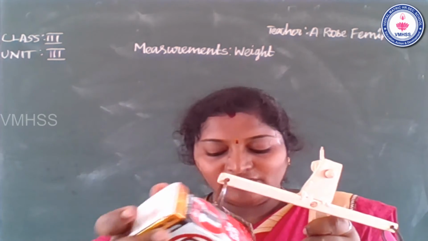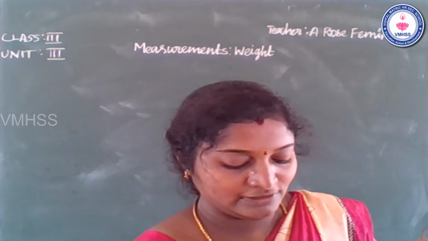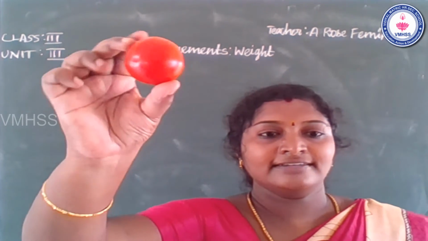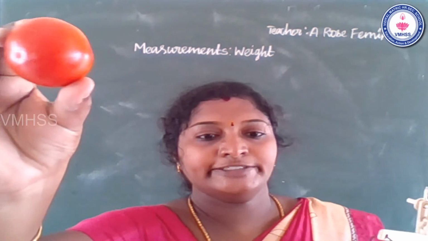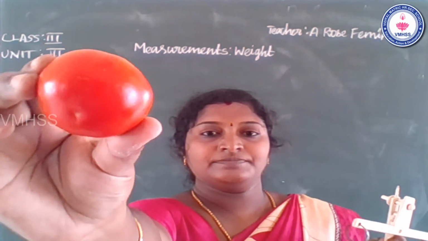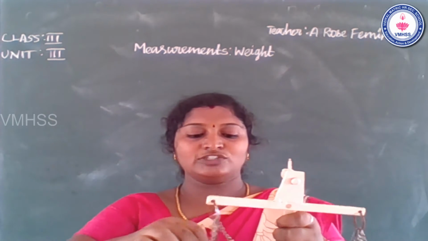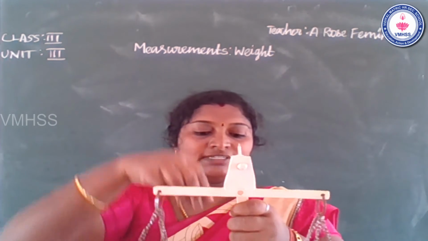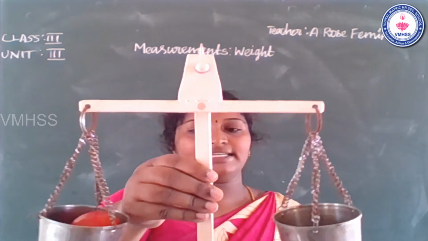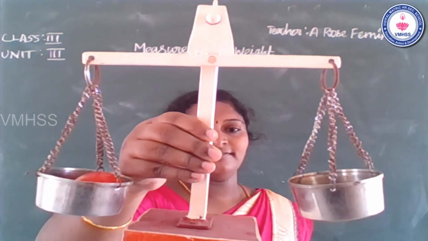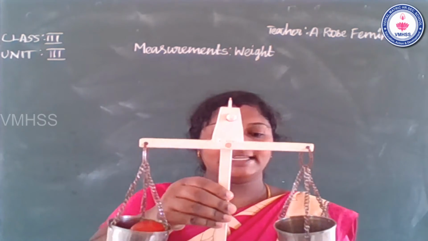Okay. Second, we compare one tomato. So what is that? That is a tomato. See that? It is a tomato. So I compare one tomato and stone. So it's an equal balance. Okay, see that? Equal balance.